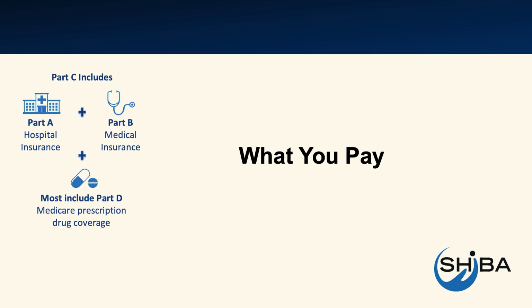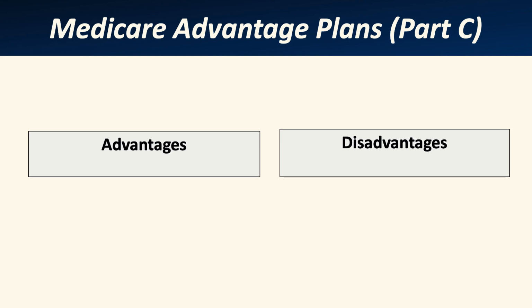All Medicare Advantage plans have an out-of-pocket maximum. Once you reach this limit, you'll pay nothing for covered services. This limit may be different between Medicare Advantage plans and can change each year. This is something you should consider when choosing an Advantage plan. When making your decisions about Medicare coverage, it's important to consider the advantages and disadvantages of Medicare Advantage plans.